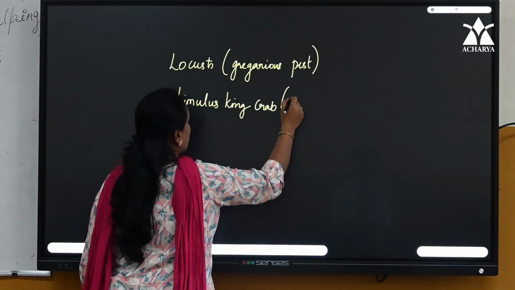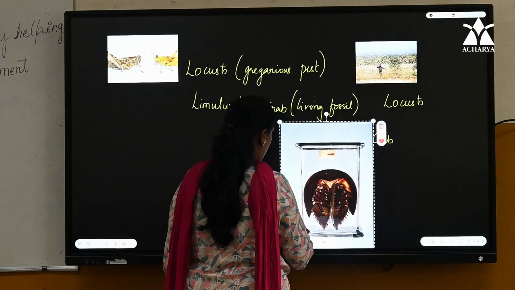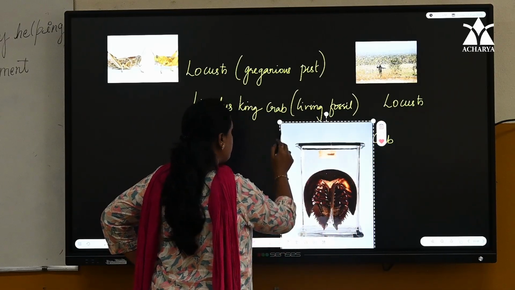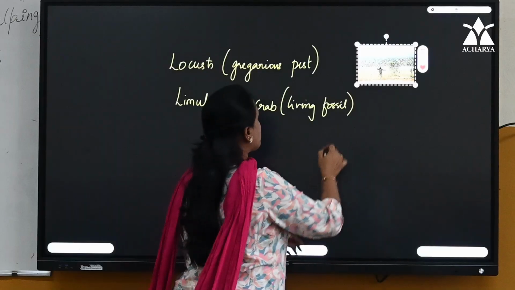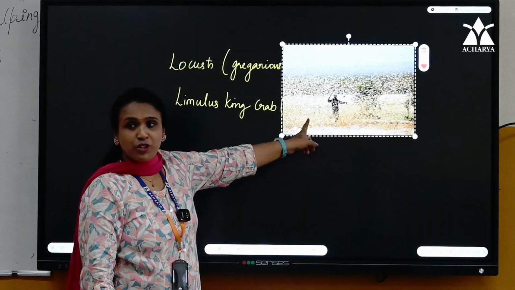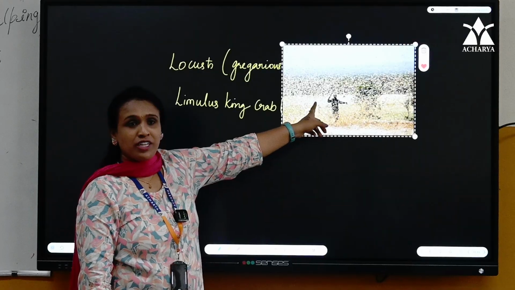Next, which is the example, children? It is a living fossil. I'll put the picture. You can see the swarm of locusts here, children. Just imagine how you will control the insect population.